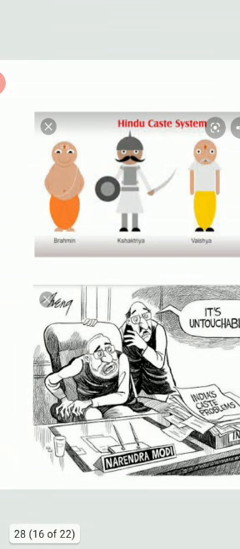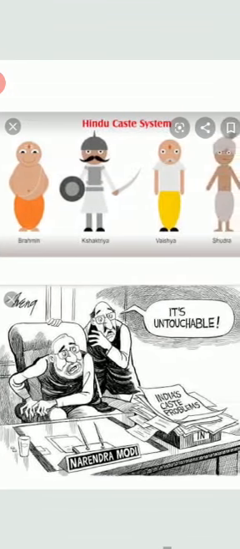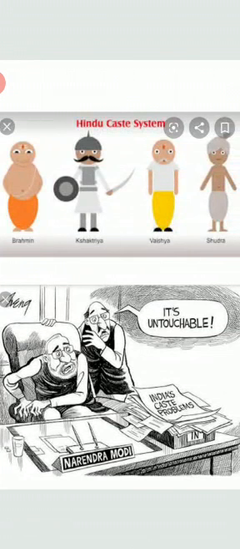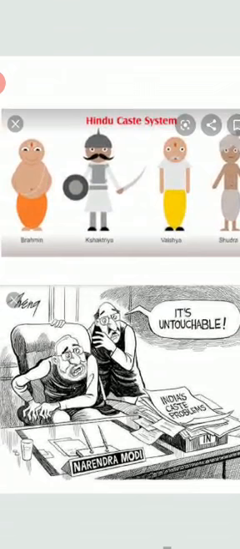Next, you will see that there is the Hindu caste system in which there are four categories: Brahmans, Kshatriyas, Vaishyas, Shudras. Brahmans are superior and are in the upper class. And the Shudras are last, they are in the lower class and they are untouchables. So the upper caste is the one in which people are placed at the top of the ladder and are most superior. And the lower class is the one in which people are placed at the bottom of the ladder and are called untouchables.